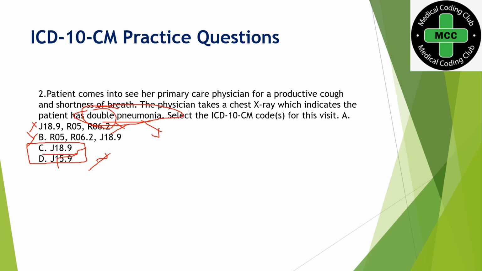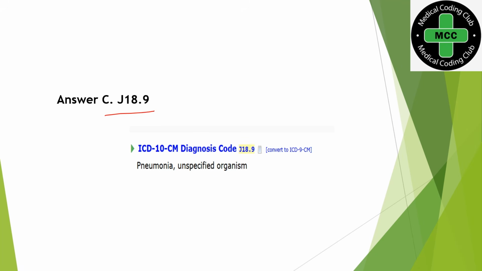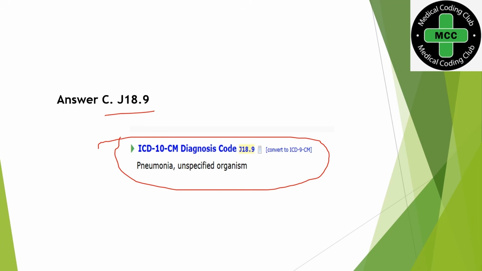So let's see the option C code description. J18.9 says pneumonia, unspecified organism. When you check the parenthesis of this particular code, both in the alphabetic index and tabular list, you can see a non-essential modifier, double pneumonia, the word double.